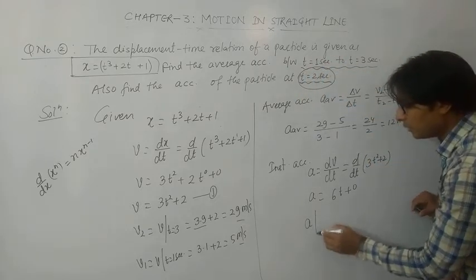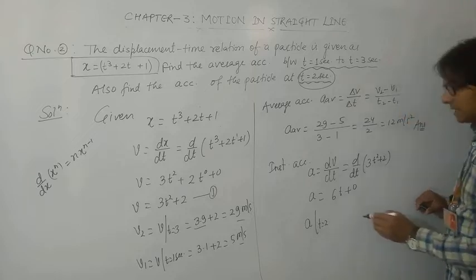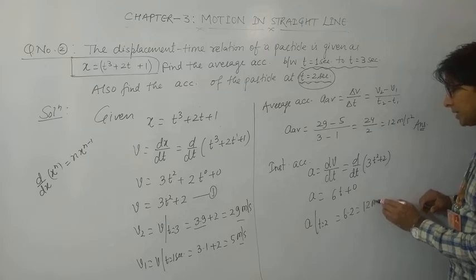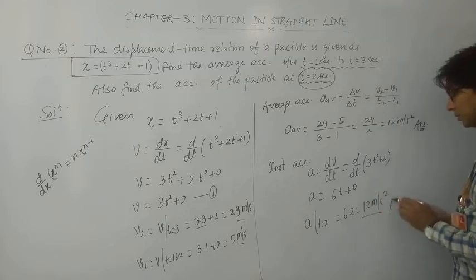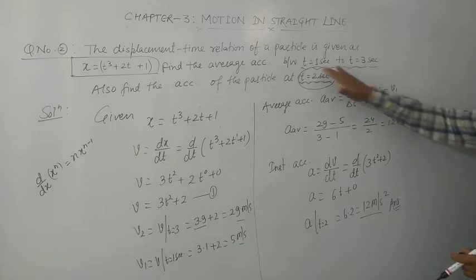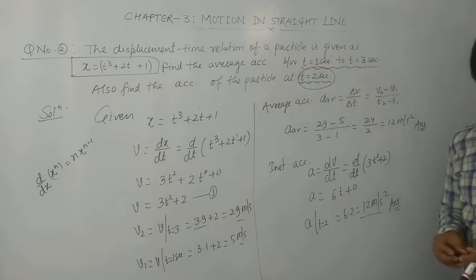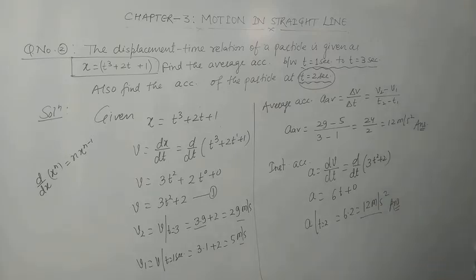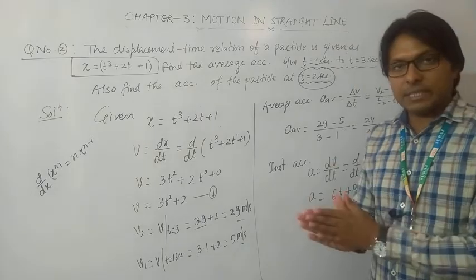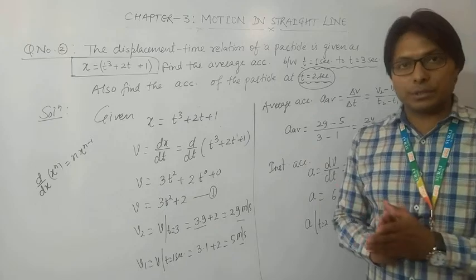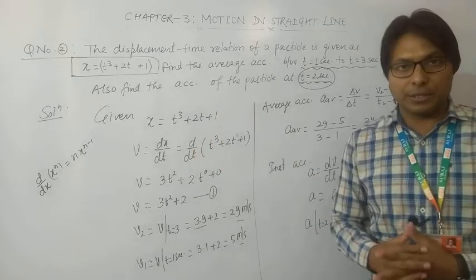So simply putting the value of t is equal to 2 seconds in this equation, we have 6 into 2, that is 12 meter per second square. So this is the instantaneous acceleration at t is equal to 2 seconds, and this is the average acceleration in the interval t is equal to 1 second to t is equal to 3 seconds. So I hope the concepts of instantaneous acceleration, instantaneous velocity, average acceleration and average velocity have become clear through these two videos, the previous video and this video.